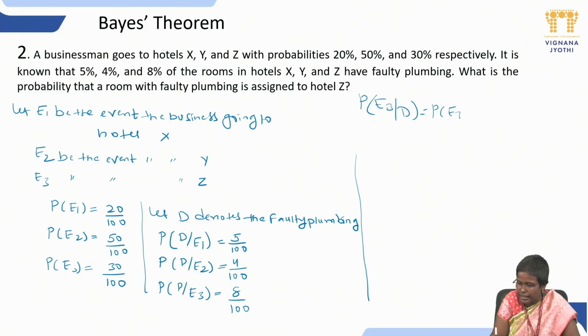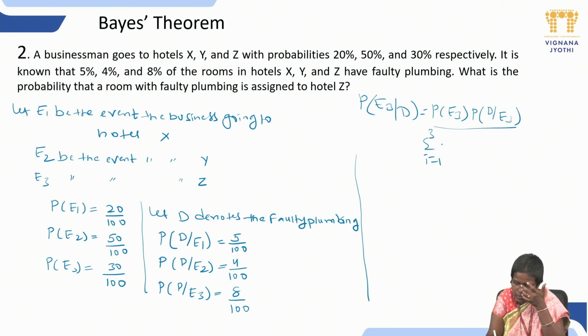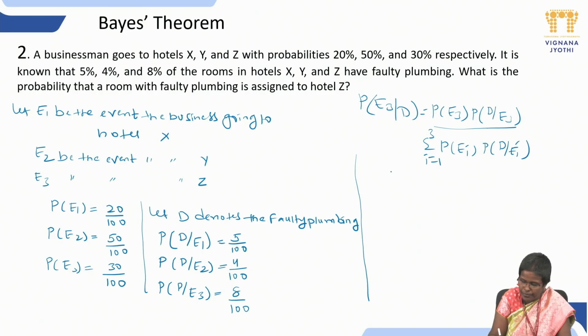Probability of E3 into probability of D given E3, divided by the summation over i equals 1 to 3 of probability of Ei into probability of D given Ei. That is the summation value, right?